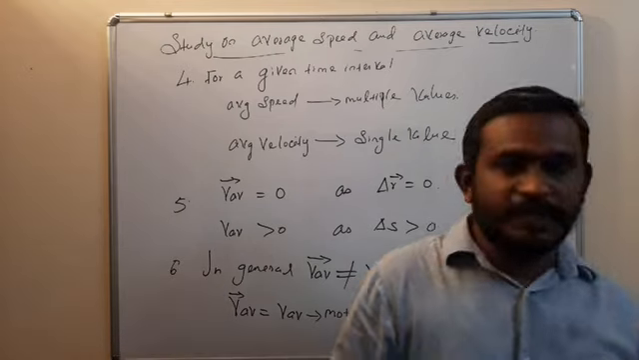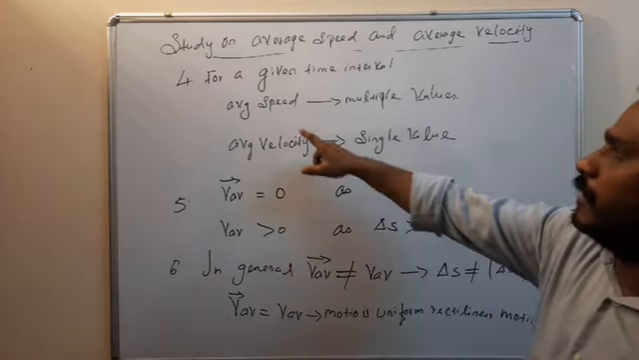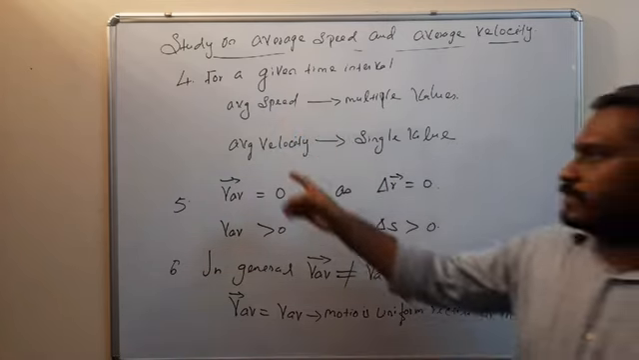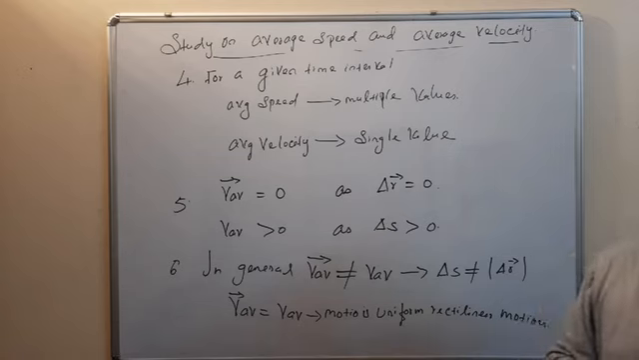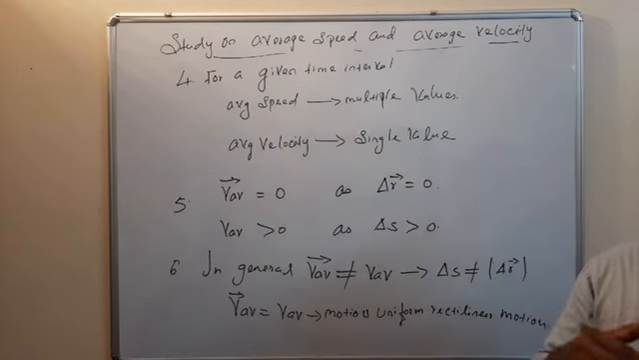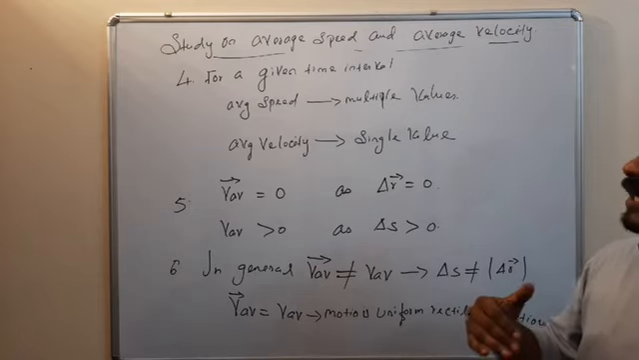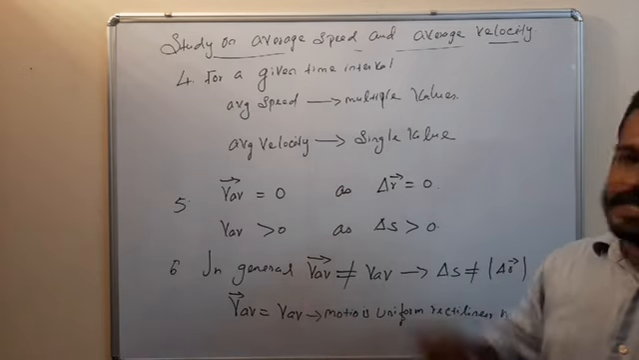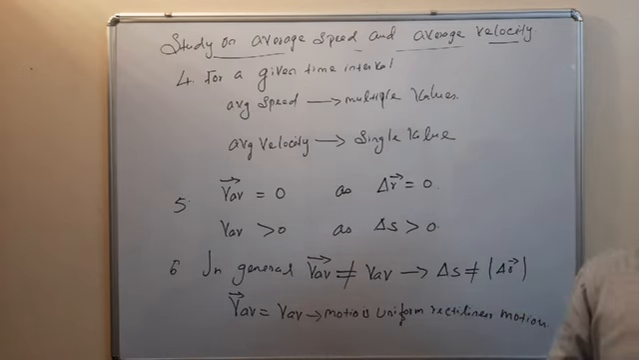So once again I will repeat: for a given time interval, average speed has multiple values, and average velocity has a single value. Average speed means distance by time, and distance means the path length, so based on the path adopted by the body we have multiple values. Average velocity means displacement by time, and in a total journey we have only one displacement, so it's a single value.